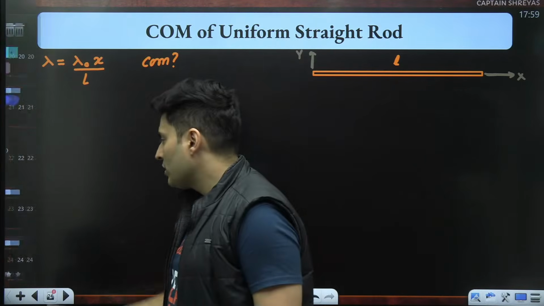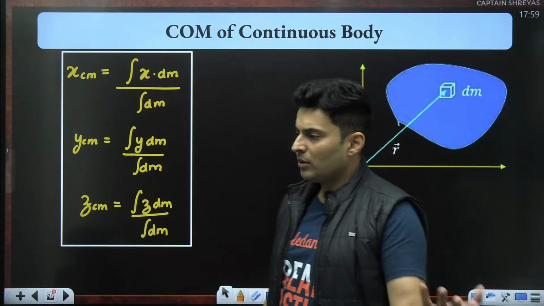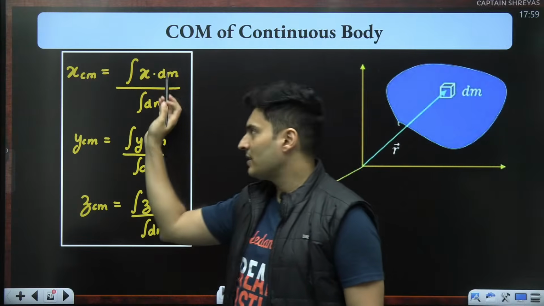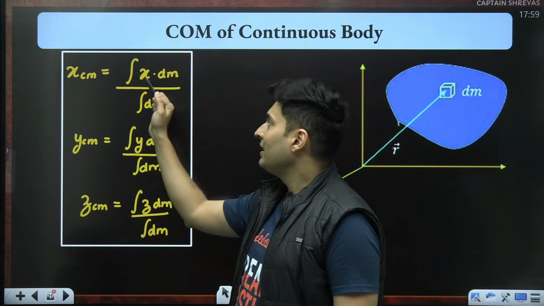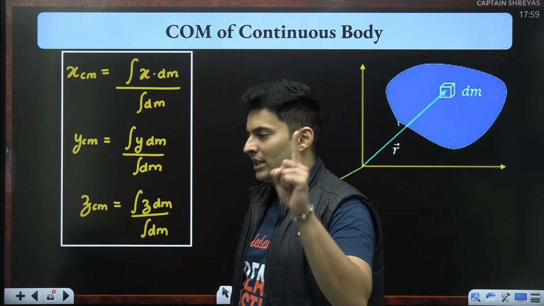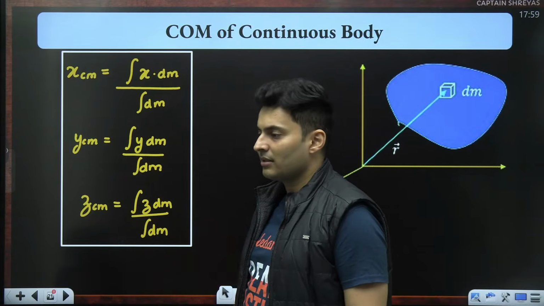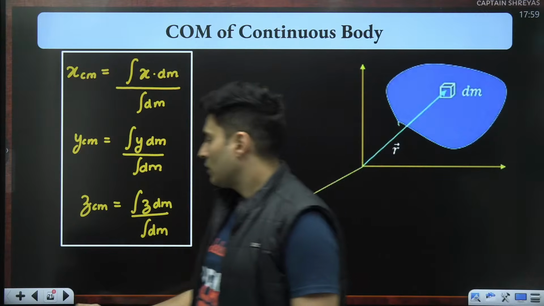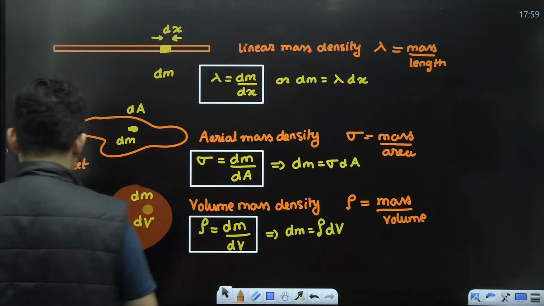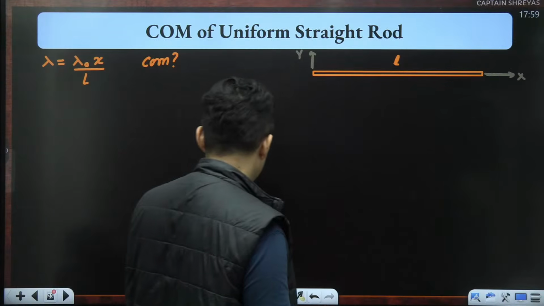Because it's a continuous body, many particles are there, obviously we have to shift to integration. You'll be like, okay sir, integration of x is x square by 2. Wrong. I can't do that because I can't integrate x with dm. So that's the first challenging part. Either convert x as m or dm as dx. I can't integrate something with respect to something else. After that only I can figure out the limits. Because it's a slender object, I should be worried about linear mass density.